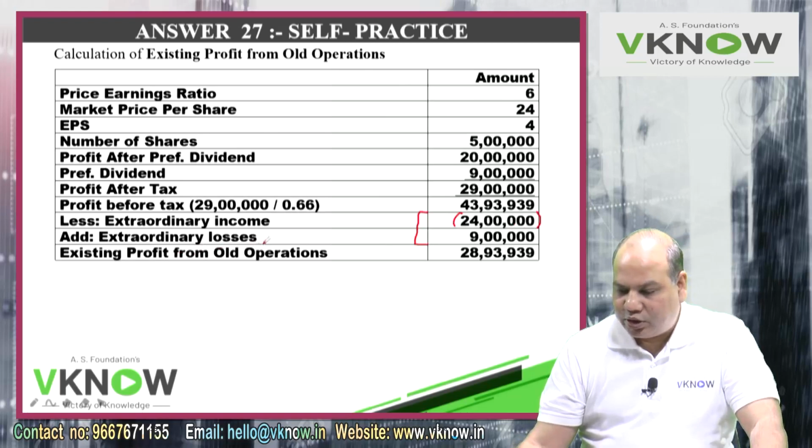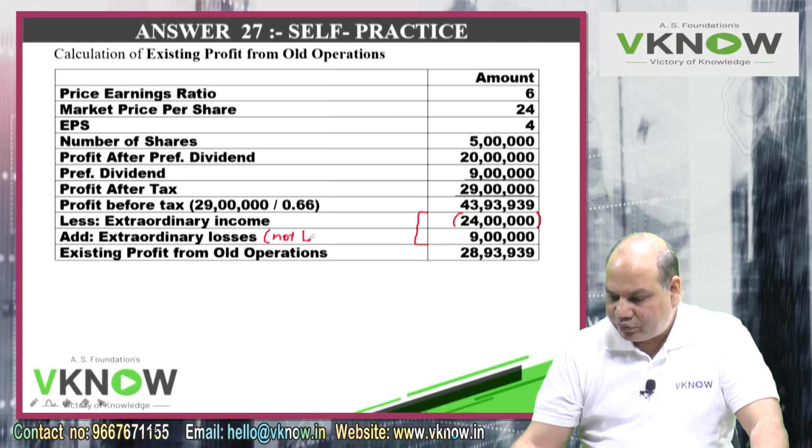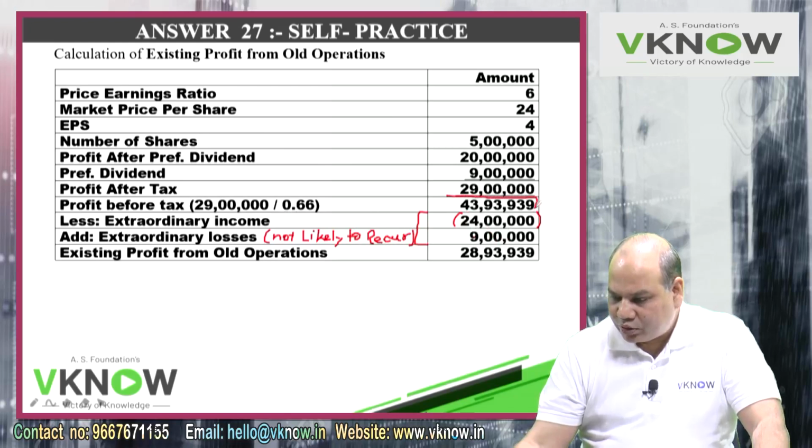Add back extraordinary losses. Why we are adding back and why we are deducting, you can write there: not likely to recur. This you add.